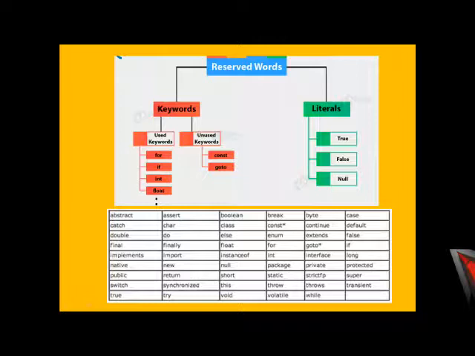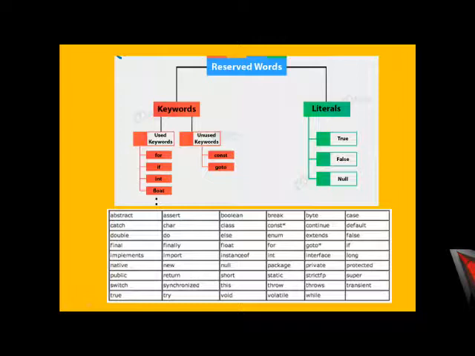Some unused keywords like const and goto, which we do not use any further in a Java program, are also reserved words. The compiler has a special meaning for them. We don't have to define them, we just use them. Below is a list of different reserved words in Java.